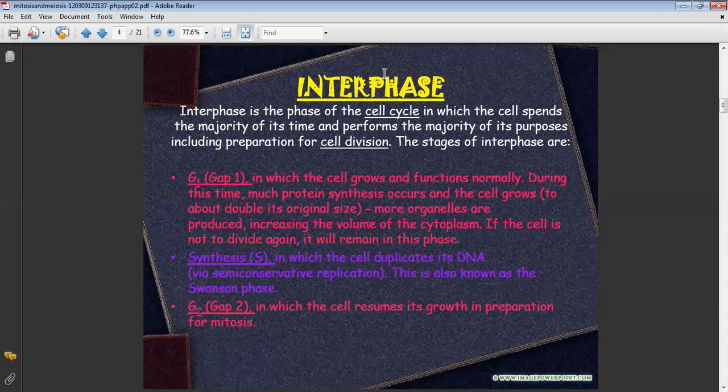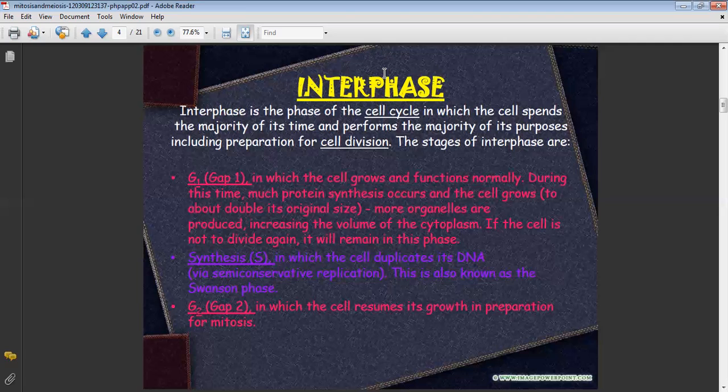Now there are stages: first is the G1 stage, then the S stage and the G2 stage. In the G1 stage the cell will grow and function normally, protein synthesis will occur, and the cell will become double in size. If the cell is not dividing again, it will remain in this phase.